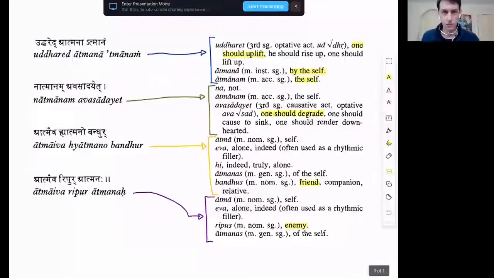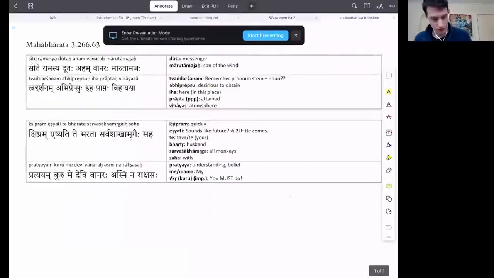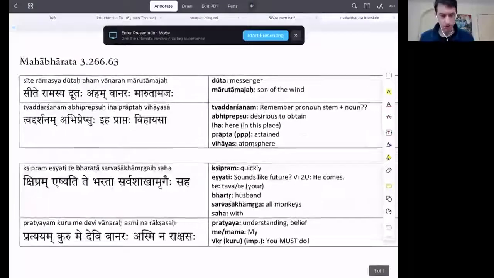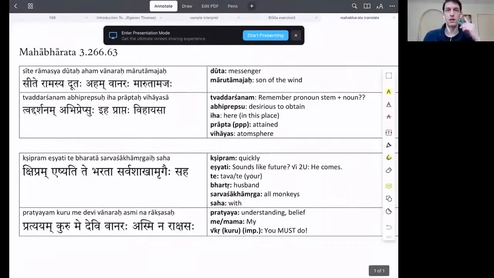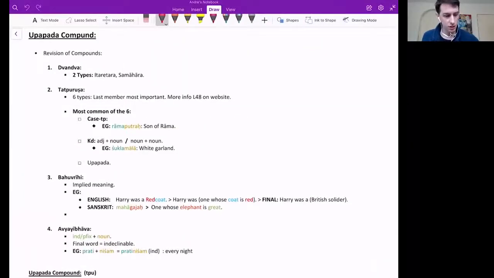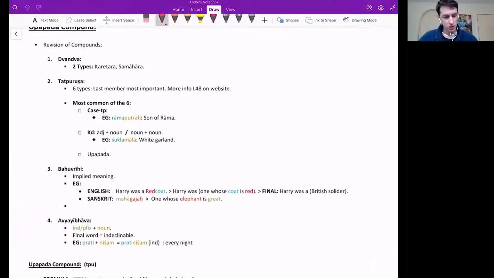Translate. Translate, please. This is from Mahabharata. We're going to learn about Upapada compound. Revision of compounds so far.